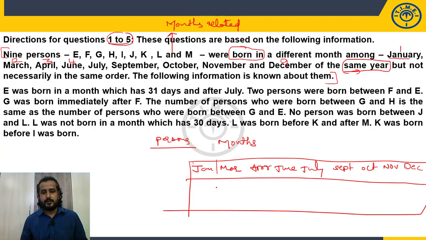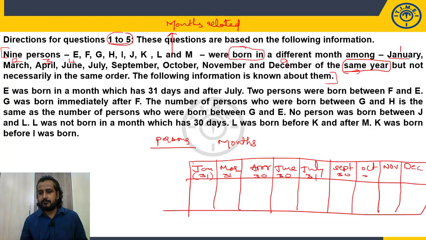Now with the help of the given clues, we are going to find out who was born in which month. A was born in which month, E was born in which month, F was born in which month and so on, that we are going to identify with the help of the given clues. As we already know, whenever the months related set is given, definitely the number of days in that month also plays an important role. So better to write that before starting the set. Jan 31, March 31, April 30, June 30, July 31, September 30, October 31, November 30, December 31.